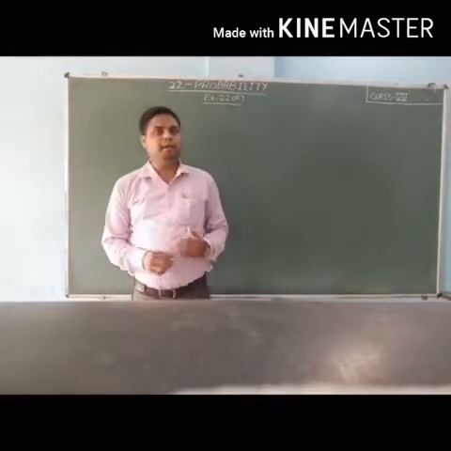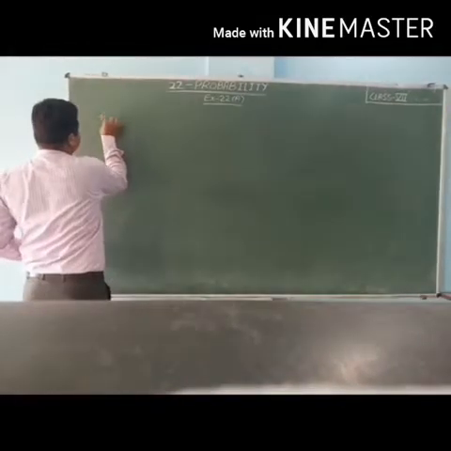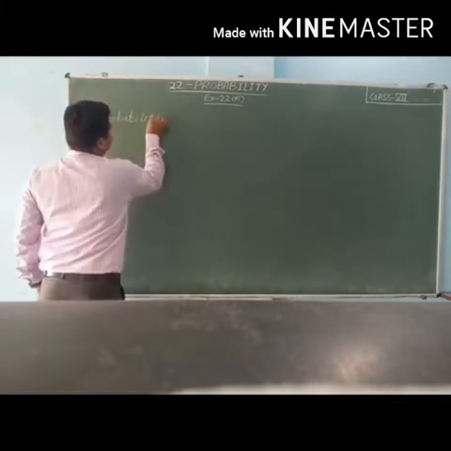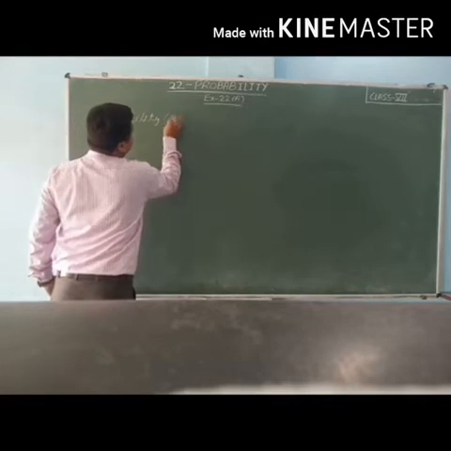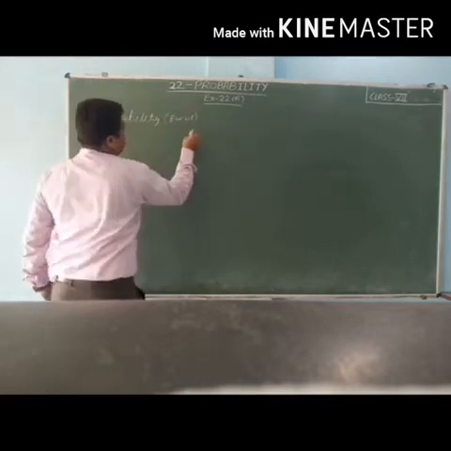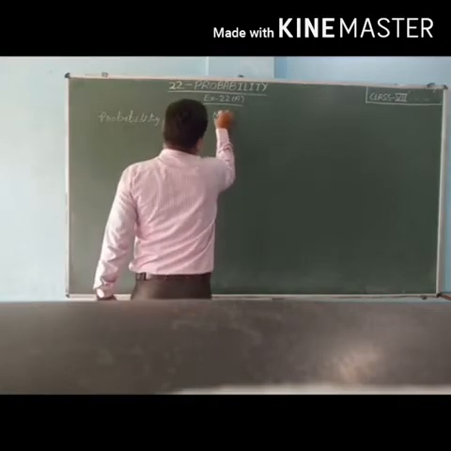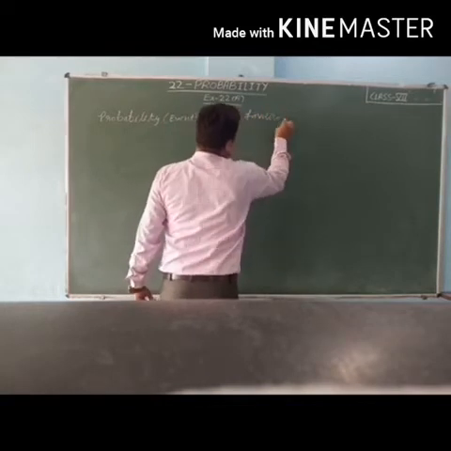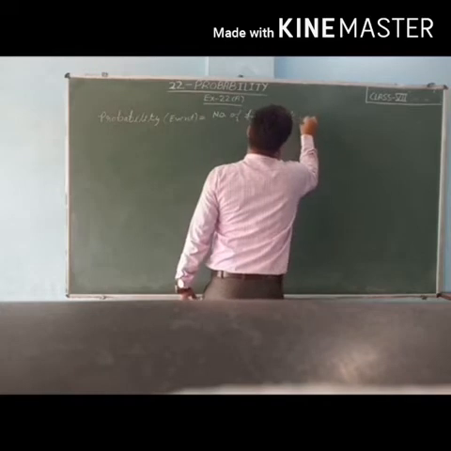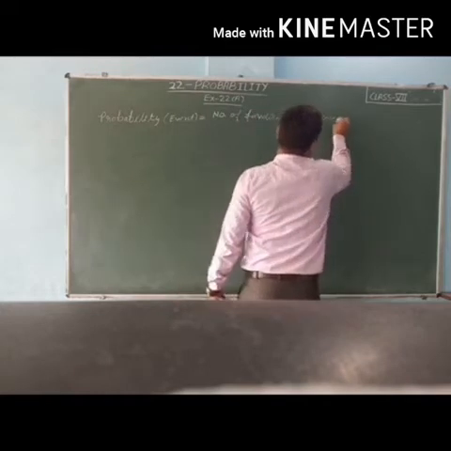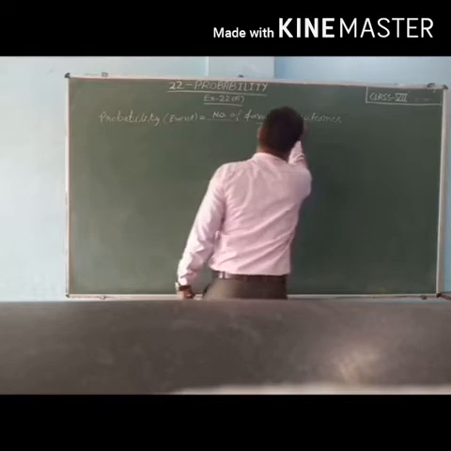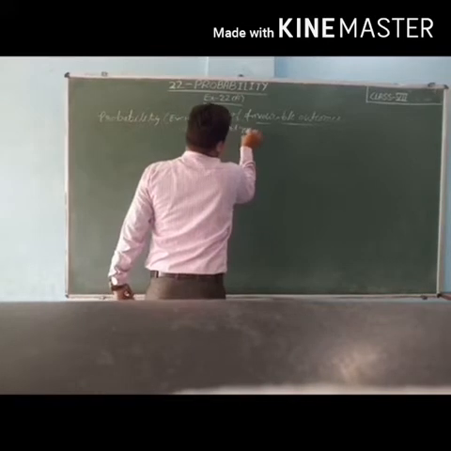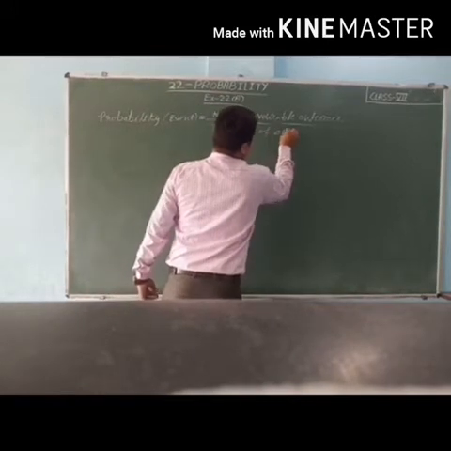The formula of probability is: probability, inside the bracket we will write event, is equal to the number of favorable outcomes upon the total number of outcomes.